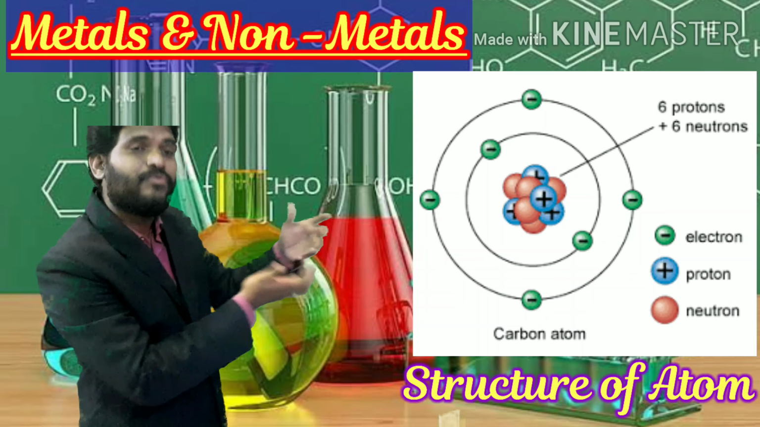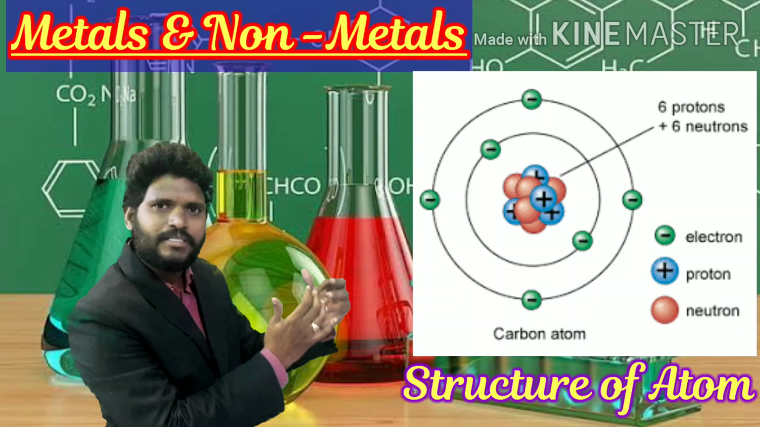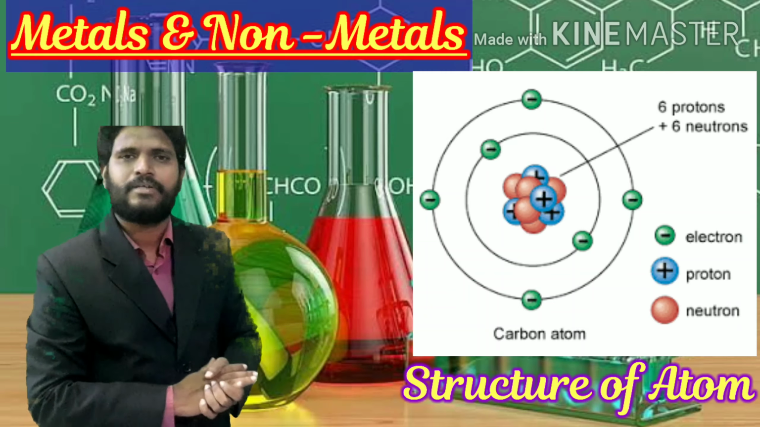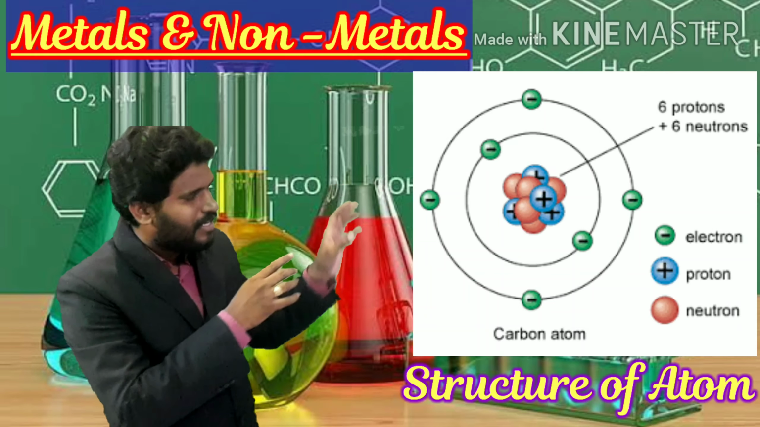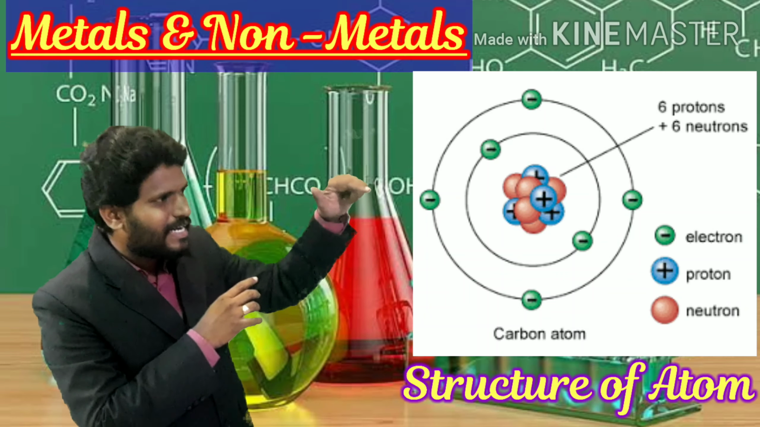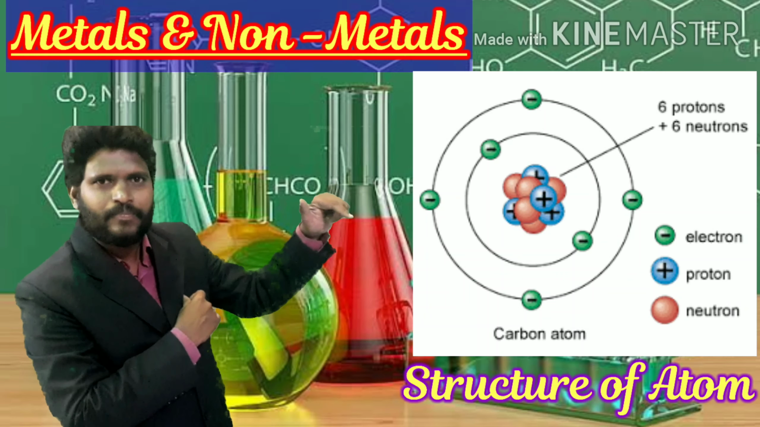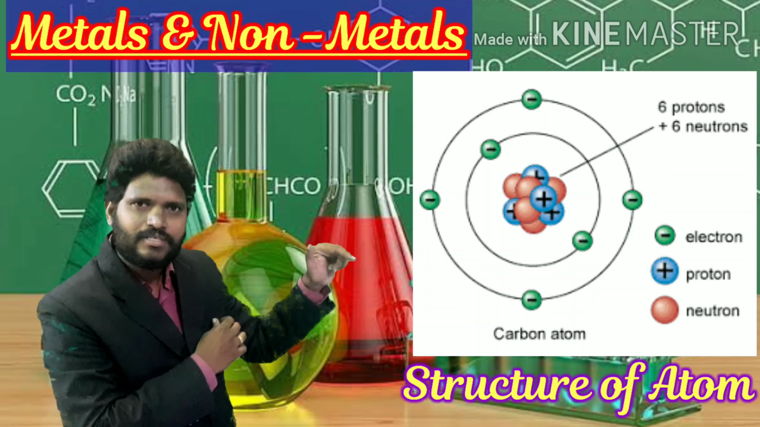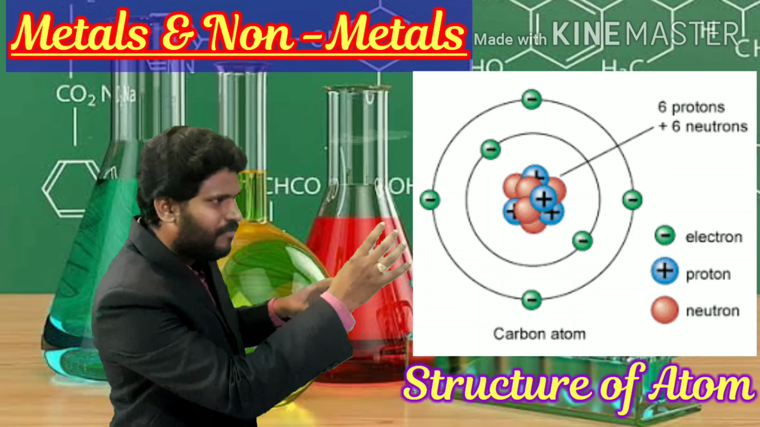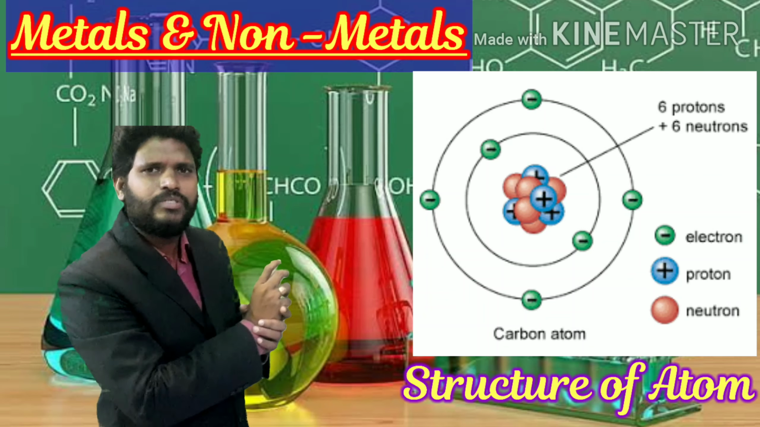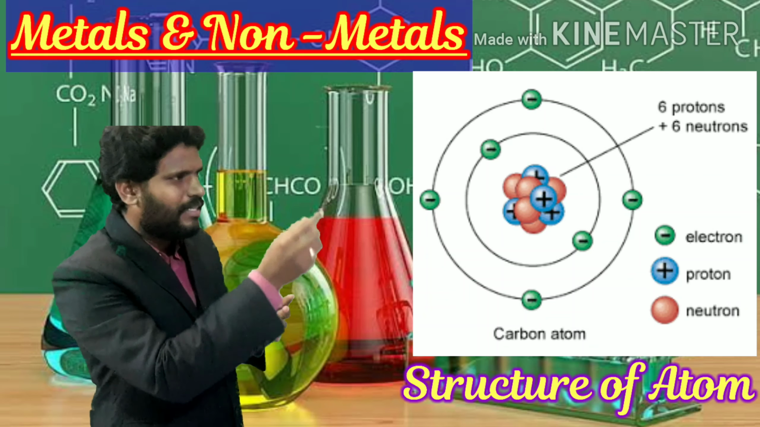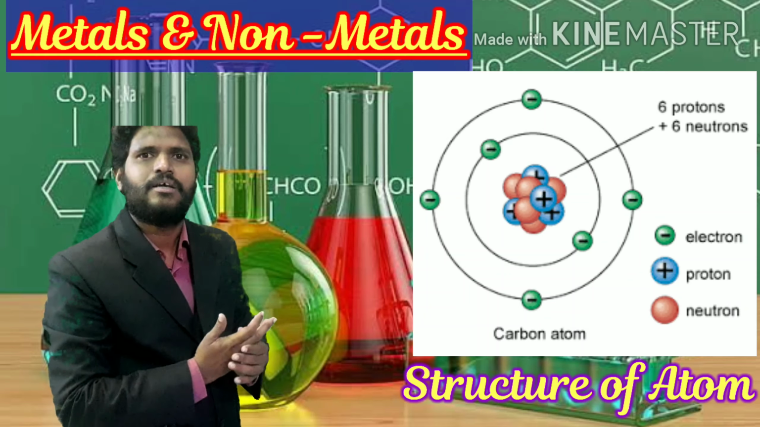Outside the nucleus means where are they present? They are present in the shells. If you observe the structure keenly, in the orbits there are green colored particles. Those are electrons. And if you observe the center of the atom, there are red colored particles. Those are known as neutrons. The remaining particles are known as protons.